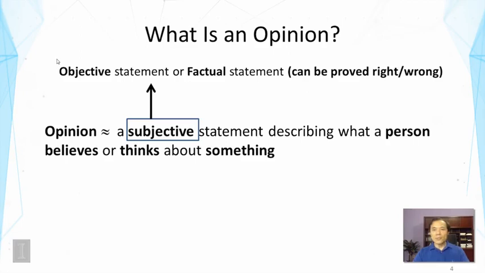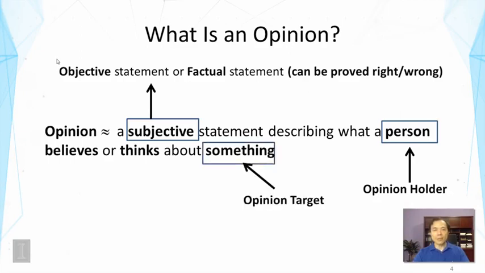And next, let's look at the keyword person here, and that indicates there's an opinion holder. Because when we talk about opinion, it's about the opinion held by someone. And then we notice that there is something here, so that's the target of the opinion. The opinion is expressed on this something.